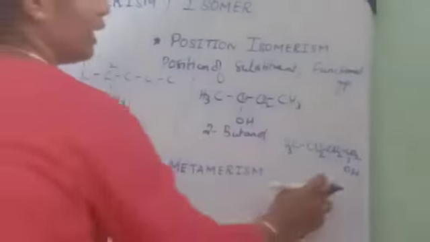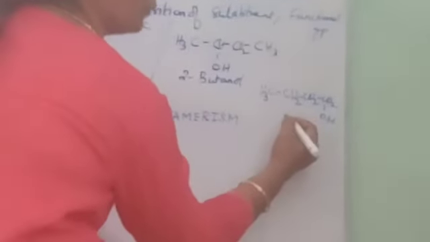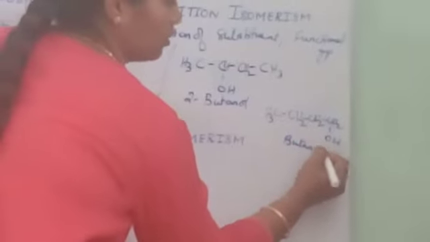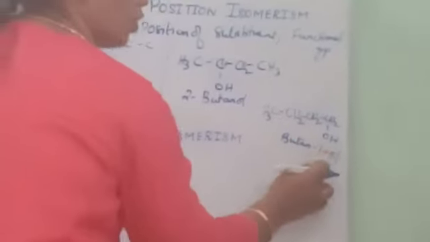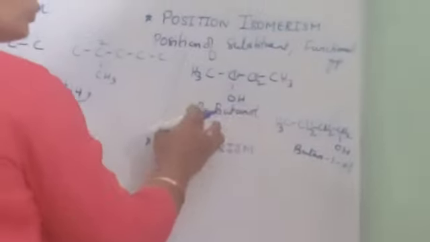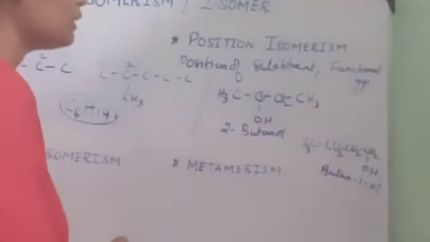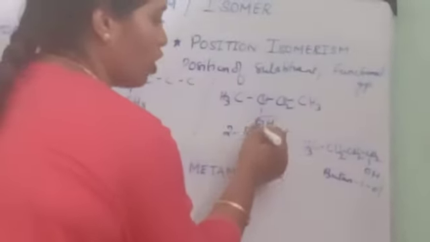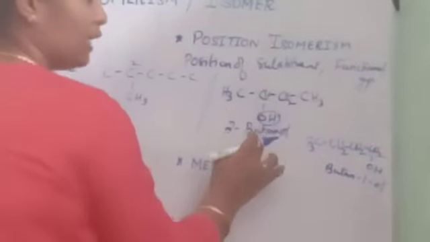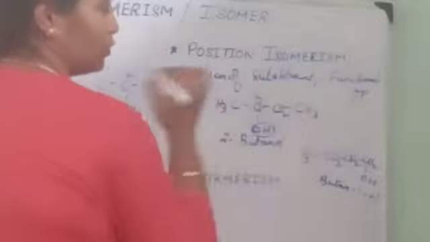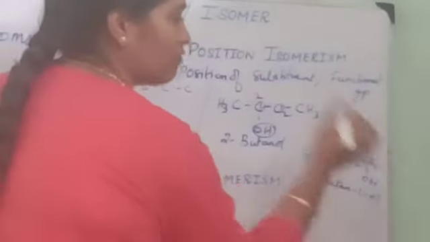If I put it like this, or if I put it like that, it becomes butanol, or butan-1-ol. And this one you can write as butan-2-ol or 2-butanol. Now you can see the position of the functional group. What is the functional group here? Alcohol, that is the OH group. Here the alcohol is present in the second position, and here it is present in the first position.